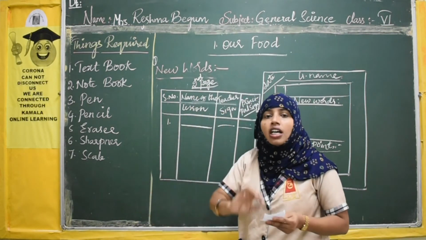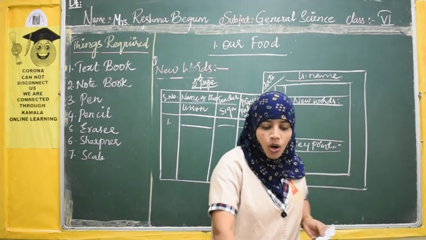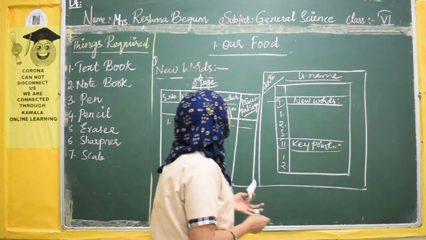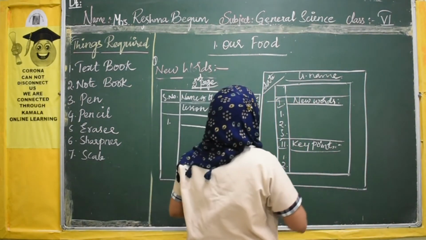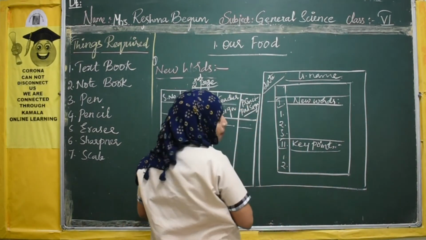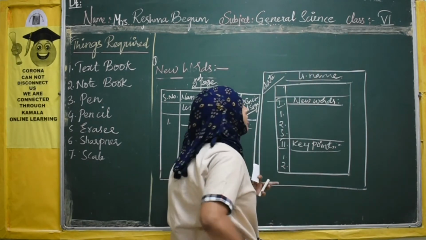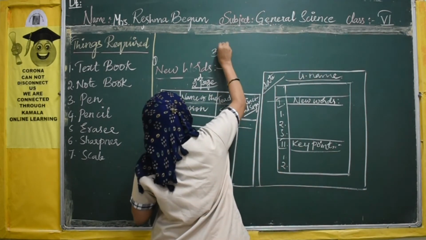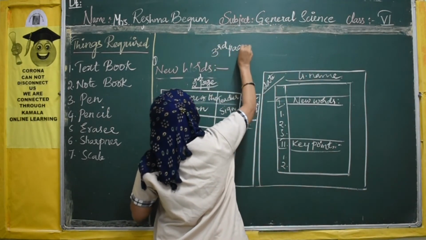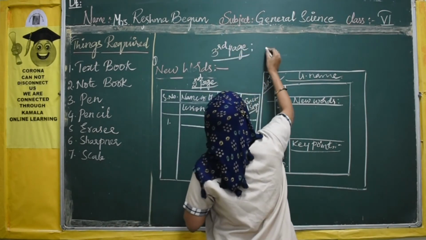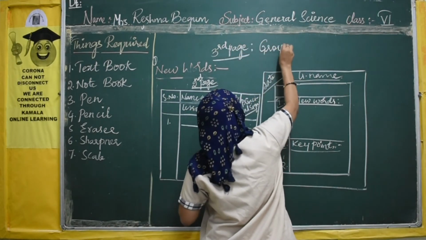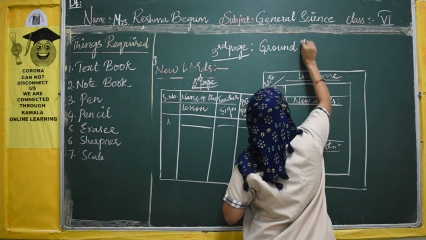Now third page, keep the heading as ground rules. On the third page you should write the main heading as ground rules.